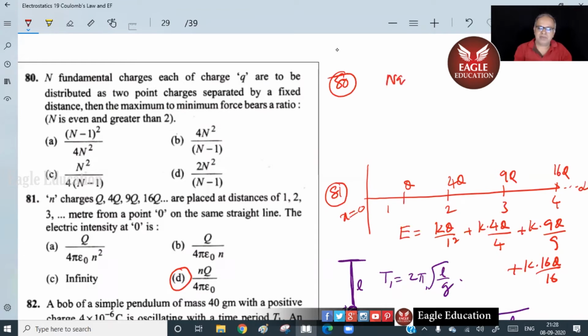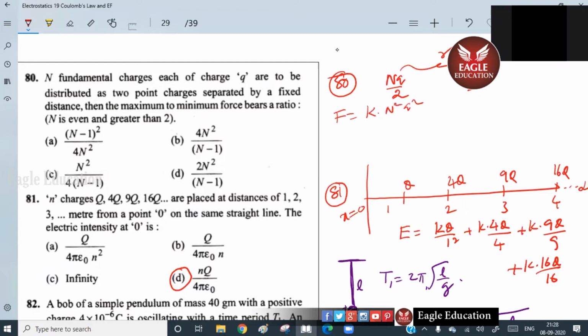Total charge NQ. NQ by 2 on one, NQ by 2 on the other. You put a distance R, the force will be maximum. What is there to do? So force will be here, if you wanted, K into N square Q square by 4 you get. But how to get a minimum force? Distance is less. No? Same distance R.